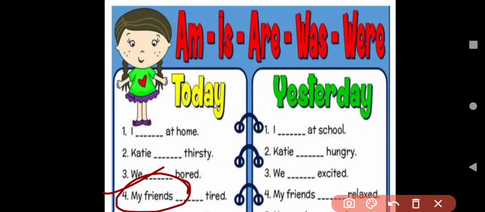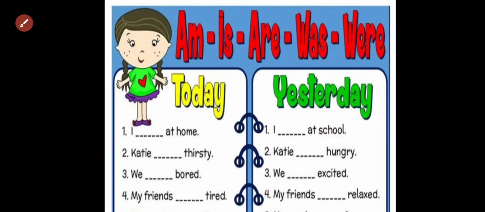Friends, we are talking about more than one person. So what will we use for present time? Yes, my friends are tired. And for the past time, my friends dash relaxed. Yes, friends. Friends stands for plural. So we will use were. Okay, got that?